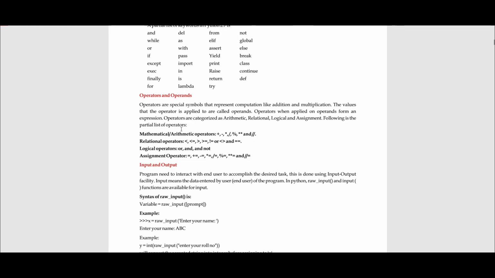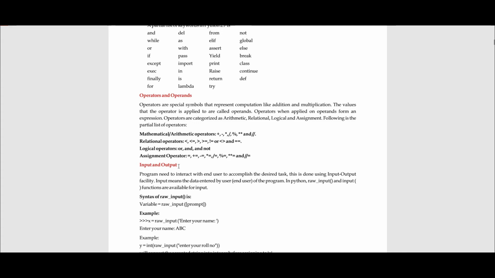For now, just focus on the theory as to why the operators and the operands are used and what their significance is. Always remember these are the basic operations that are performed in any programming language. Its scope doesn't restrict to Python. Whichever programming language you take, these certain operations are always performed.